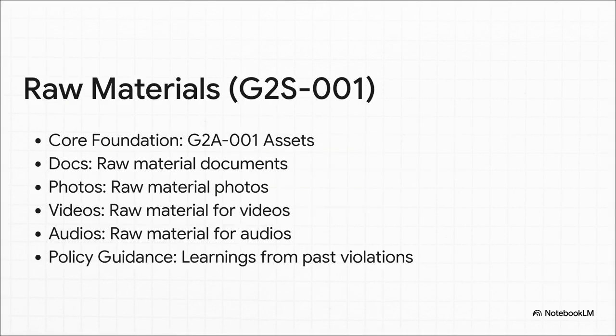So what's inside this G2S001 treasure chest? A whole bunch of stuff. You've got your standard docs, photos, videos, audio clips, but check out the last 2 things on this list. It has access to the core asset portfolio itself, and this is the really cool part, learnings from past violations. This system is actually designed to get smarter by studying its own mistakes. It learns from failure. How cool is that?